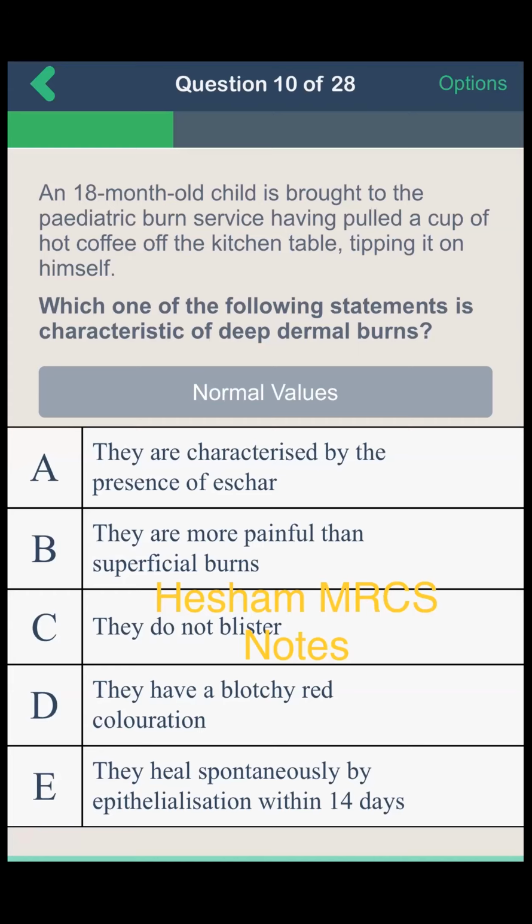The first degree, which is the epidermal, is just red discoloration. Superficial second degree has blistering with erythema and moist skin. Deep dermal burn has a blotchy red discoloration. Full thickness burn has white leathery discoloration. You should remember them all. Then the correct answer here is a blotchy red discoloration.